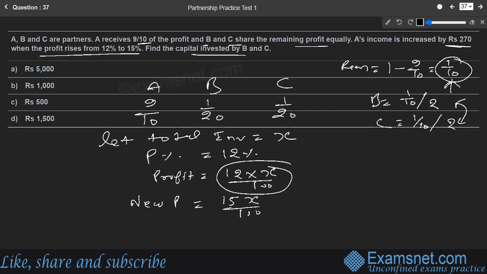Another thing they have said is that because of this profit change, from 12% to 15%, A's income has increased by rupees 270. A's increment in the income is nothing but 270 rupees. So now we can justify this.